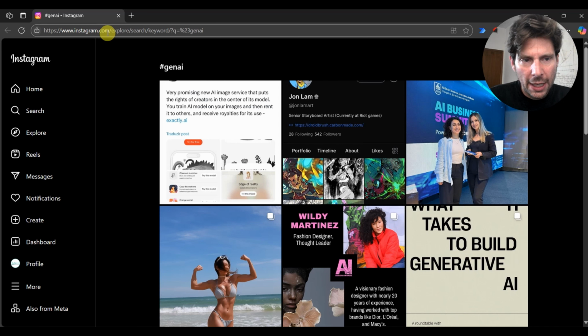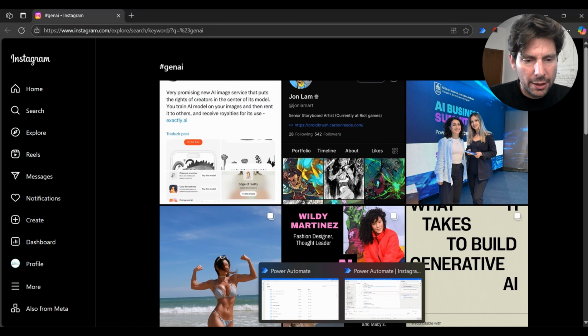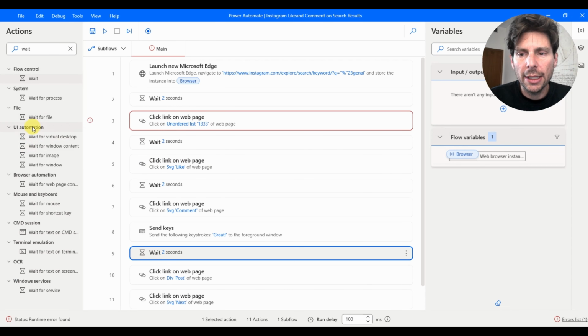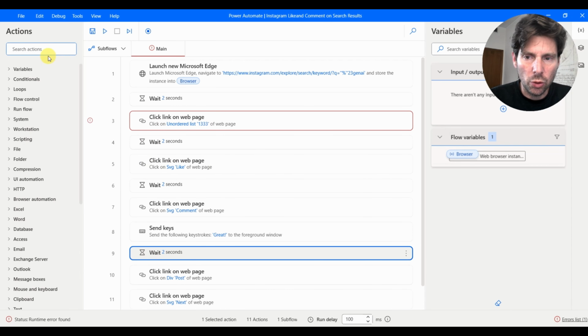So let's see if third time is going to be the lucky time that we are going to get this right. So no, it still was not able to find any of these selectors. So let's try a different approach. So let's try maybe using a UI automation approach.